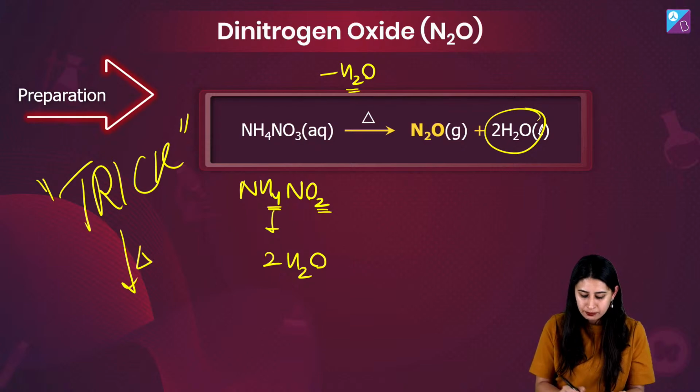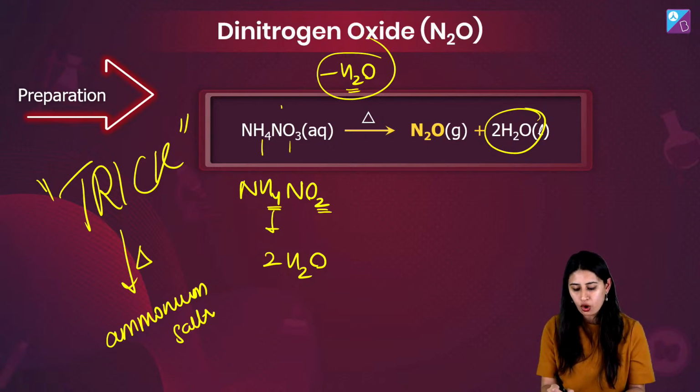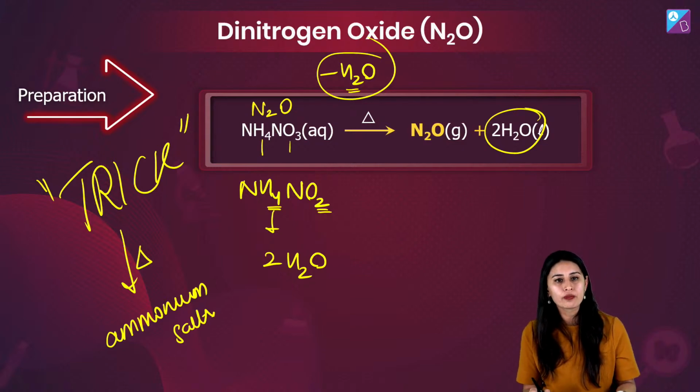Whenever you're decomposing, heating ammonium salts, remove water, guys, and see what you get. So 2 water molecules only you can remove, and you will see that one of the oxygens is left and 2 nitrogens. So what you end up getting is N2O.